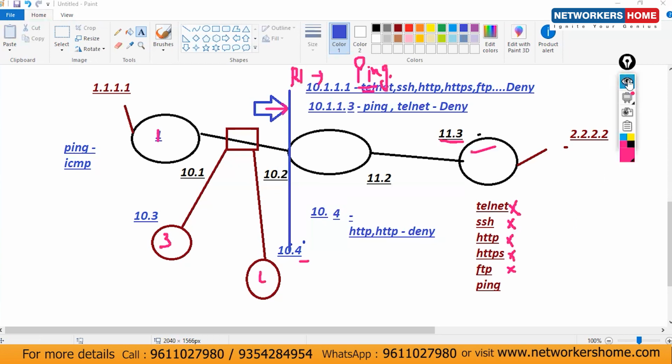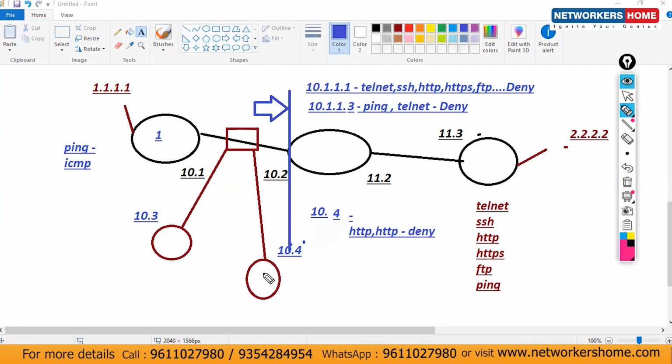So it means if from .4 you try to telnet to this device, once the traffic comes here, immediately the router will check which traffic it is. Telnet traffic from 10.4 is denied. In case you send HTTP or HTTPS, what is the action? Deny.